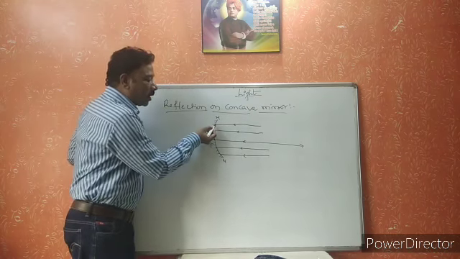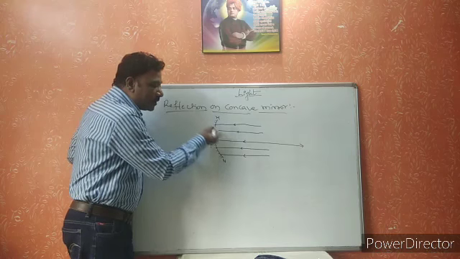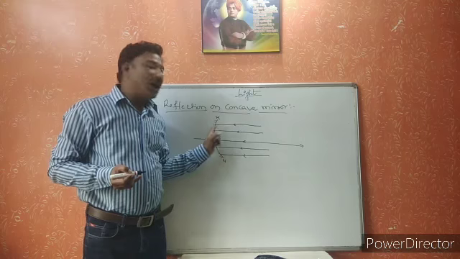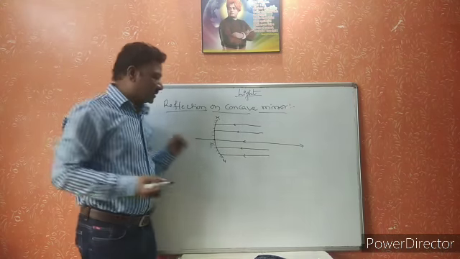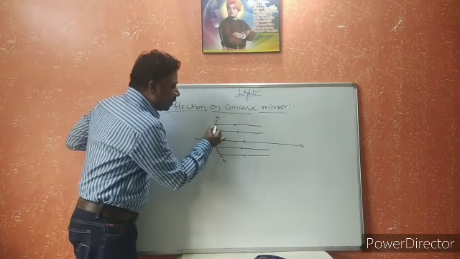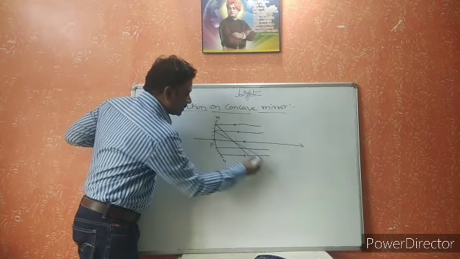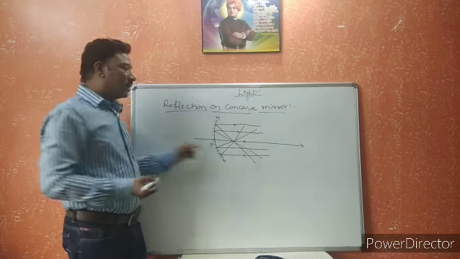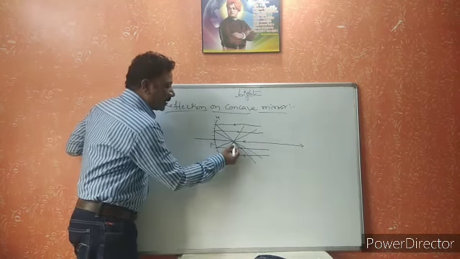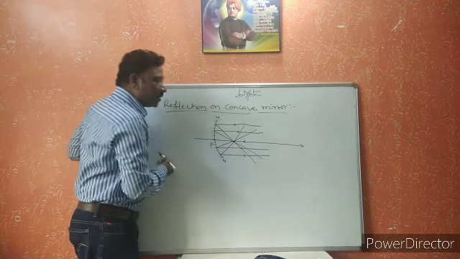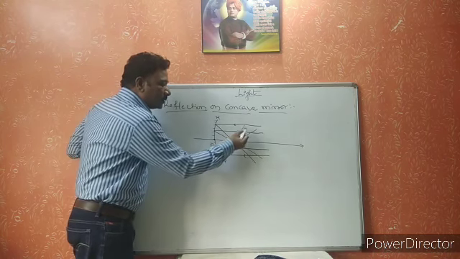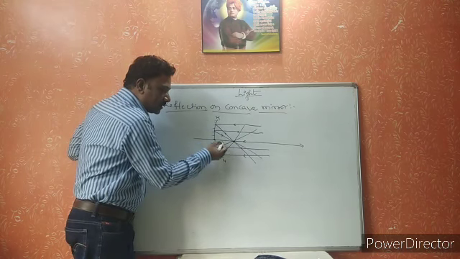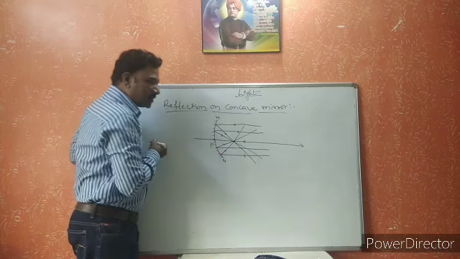After being incident on the mirror, these light rays will reflect back. After reflecting, all these light rays will travel in such a way that they converge, intersecting at one point. These are the rays of incidence and these are the rays of reflection.